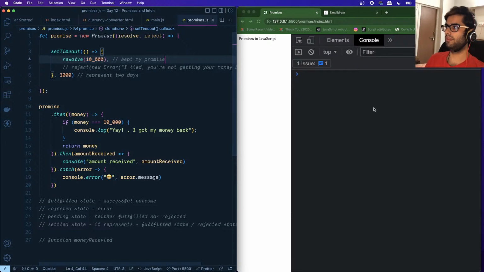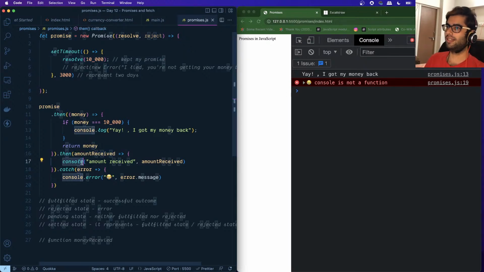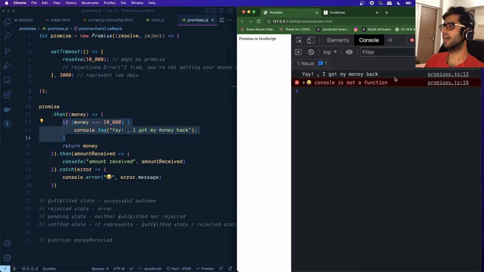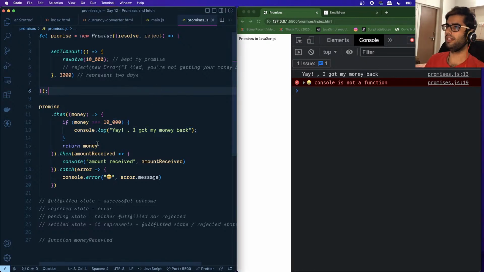Let's run this block once again. So after a duration of 3 seconds, okay, you can see that I made a mistake over here, right? This part went ahead successfully. Yay, I got my money back, right?